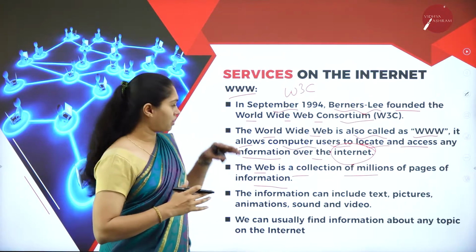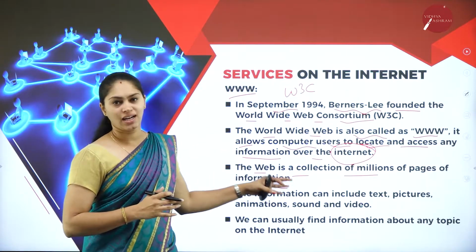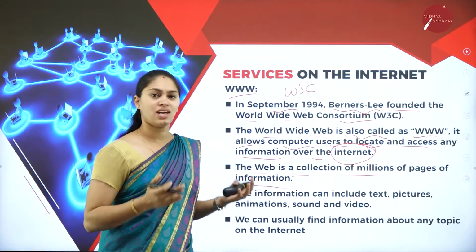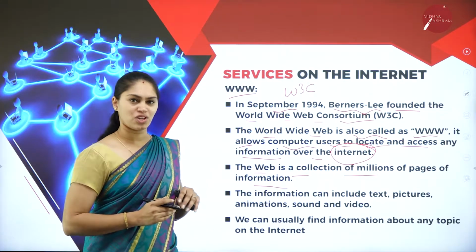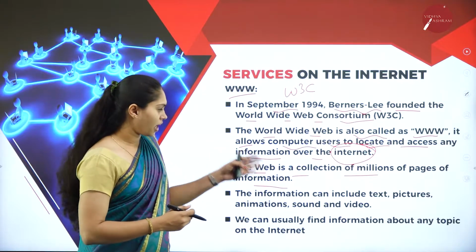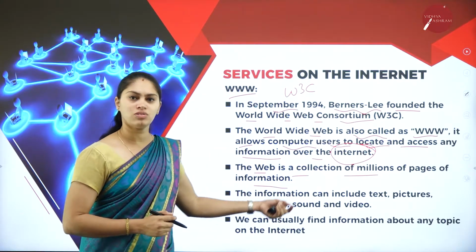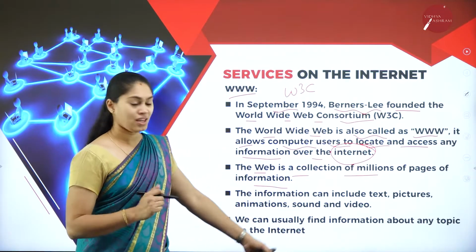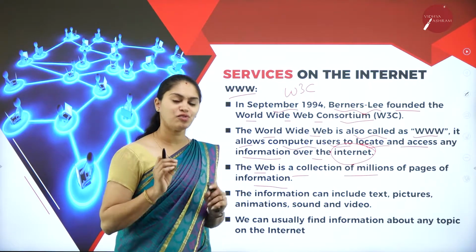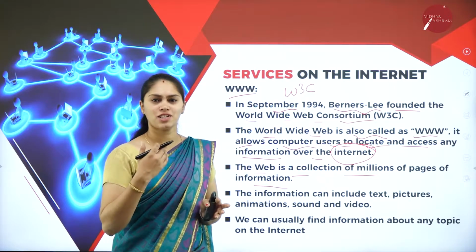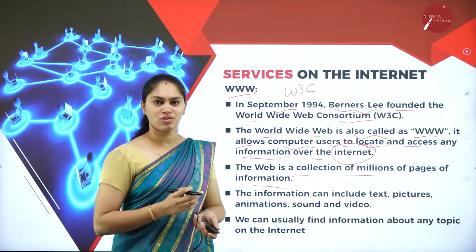In the same way, when we have a network, a collection of data and information, or a collection of websites on the internet, that also consists of different kinds of information, that may be either text or pictures, animation, sounds, videos, audios. It can be anything. And we are going to use this internet to find a particular topic. Based on some particular topic, we are going to search over there.